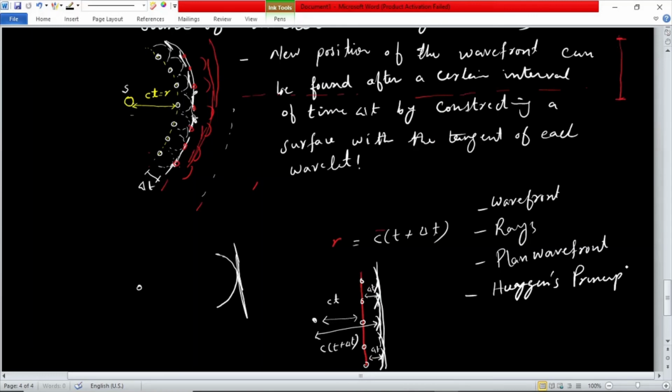First, it tells us that with the Huygens principle we can find the shape and position of any wavefront.